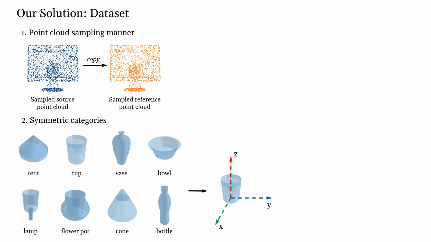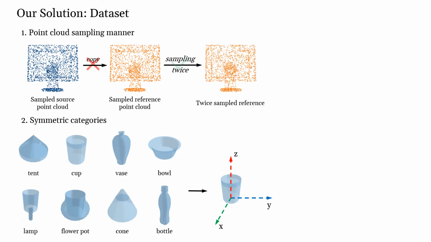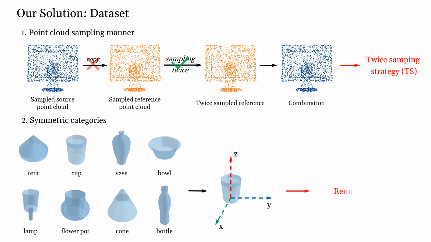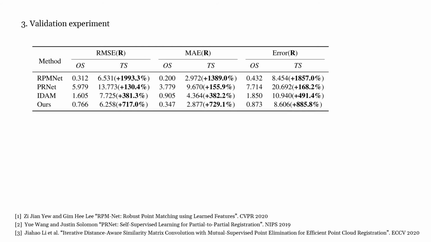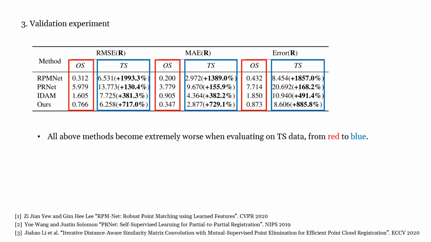Thus, we argue that the reference point cloud should not be copied from the source point cloud, and we adopt the twice sampling strategy, where the 2 point clouds are sampled independently from the same CAD model. For the axisymmetrical categories, we simply remove them. We further demonstrate these two problems by training on these 8 categories, and only generate rotations around the z-axis. The result shows that all 4 methods become relatively worse transferred from OS to TS data. As a result, OS incurs overfitting, while TS and the axisymmetrical categories do not.